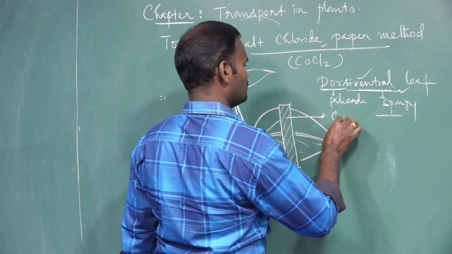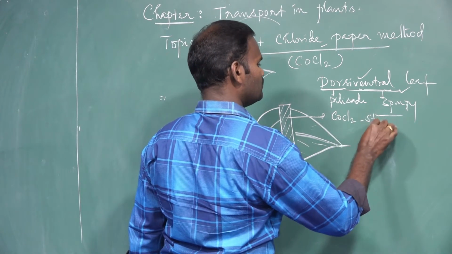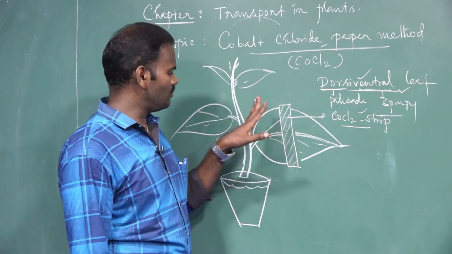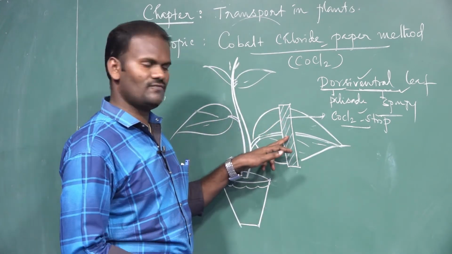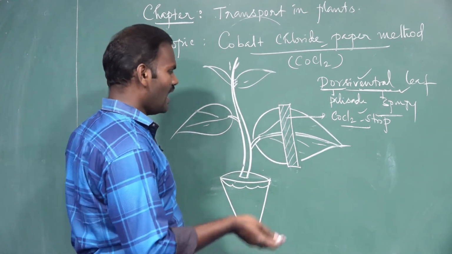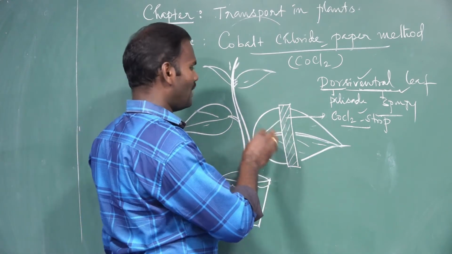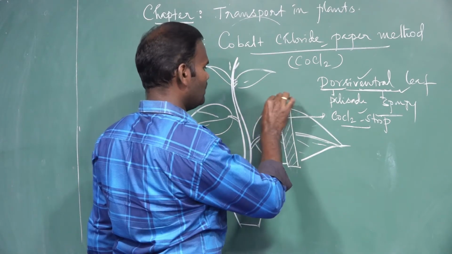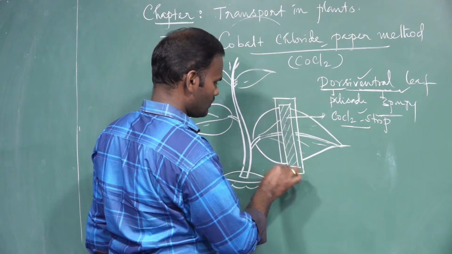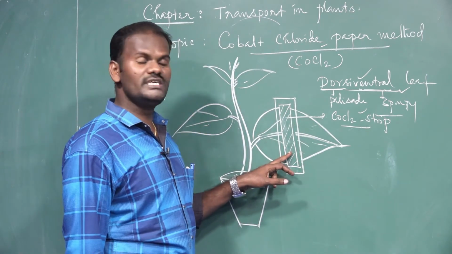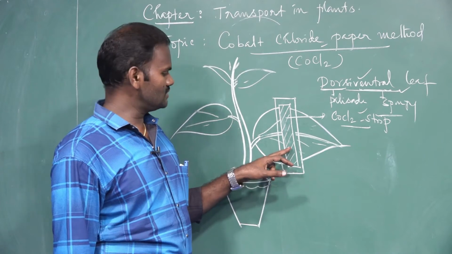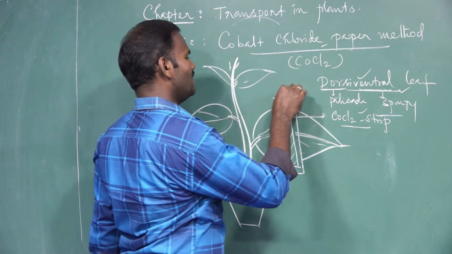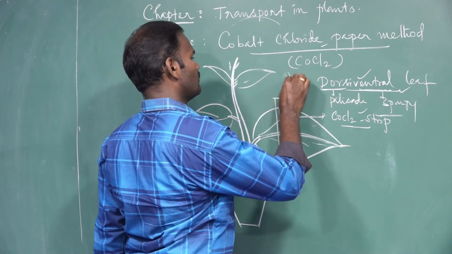It is a cobalt chloride strip. The cobalt chloride strip is blue in color. It is placed on both surfaces of the leaf, and immediately these strips or papers are covered with a glass slide, which immobilizes them. The strips cannot move after placing the glass slide.